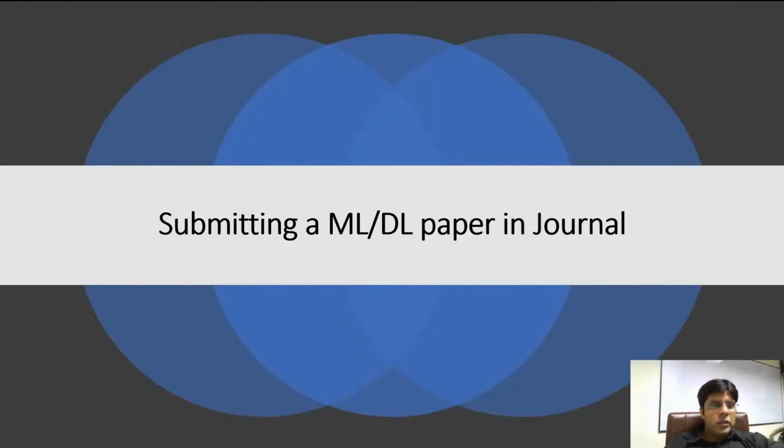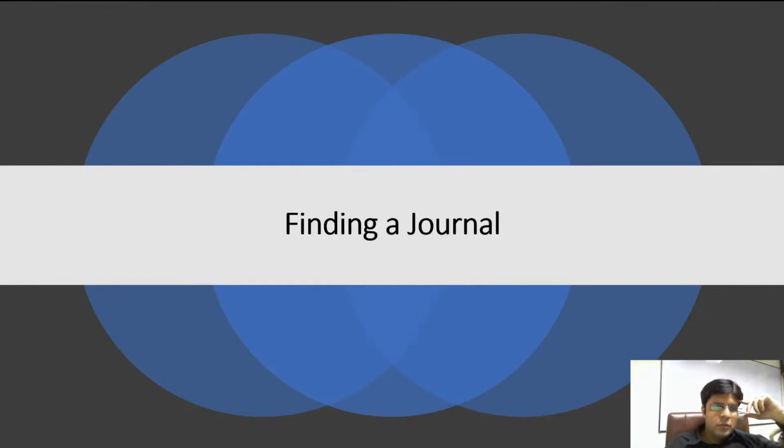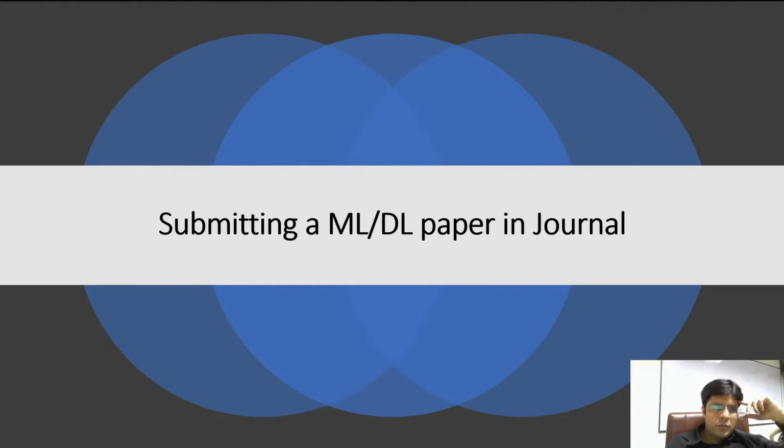Okay, so let's see how to submit the paper. Once you write the paper, what is the process of submitting it? Once you have written the paper, it's time to submit it to a particular journal.